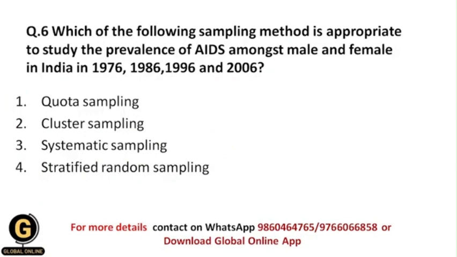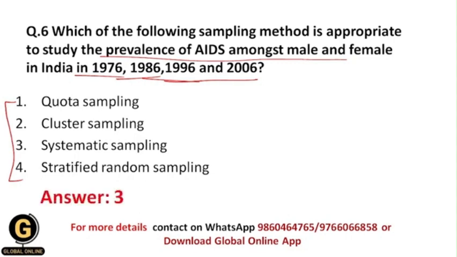Next, which of the following sampling techniques is appropriate to study the prevalence of AIDS amongst male and female in India in 1976, 1986, then 1996 and 2006? Which sampling technique would you use whenever you need to study the prevalence of AIDS among male and female candidates in India in the years 1976, 1986, 1996, 2006? Students, you will go for systematic sampling. Let me explain why.